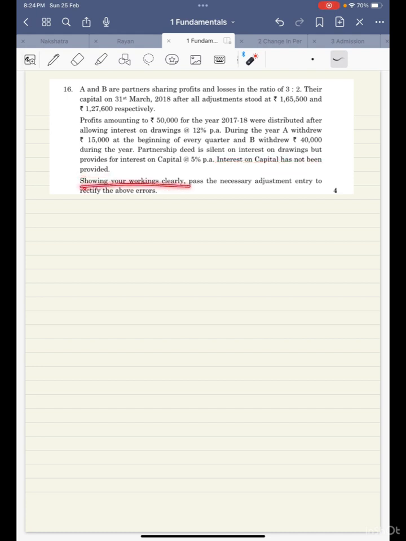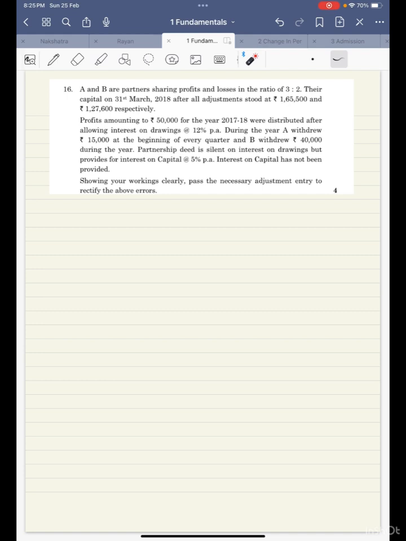So show your workings clearly, pass the necessary adjustment entry. So what are we supposed to do? Interest on drawings will credit back because these people have already paid. So we'll credit it back, and we are also supposed to provide interest on capital. But to calculate interest on capital, we need the opening capital, and opening capitals are not given.